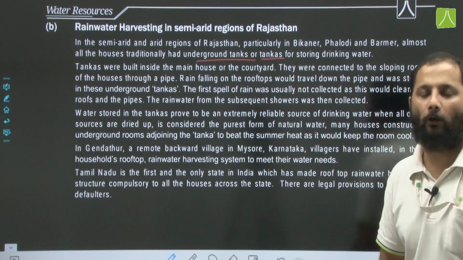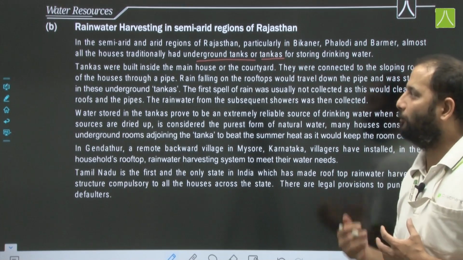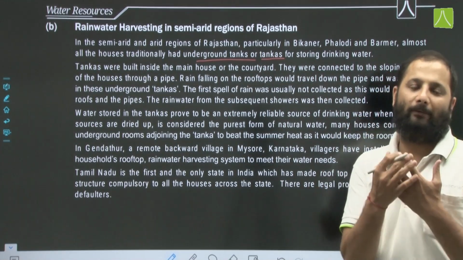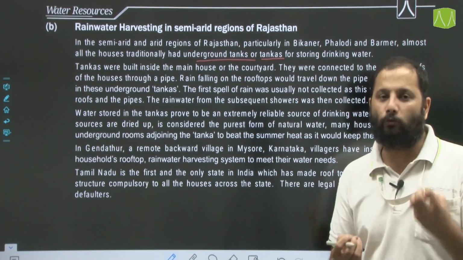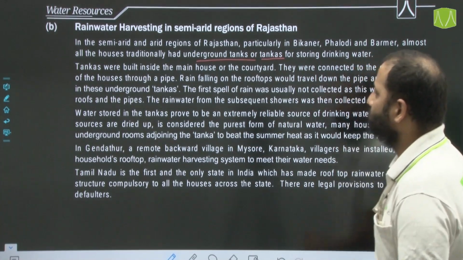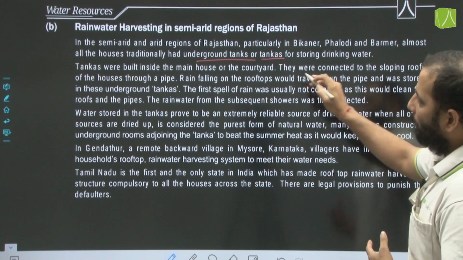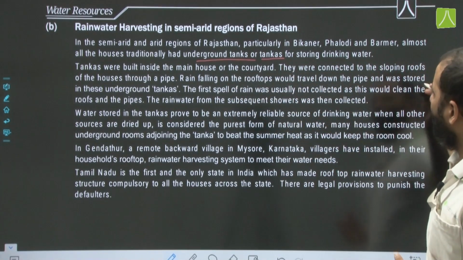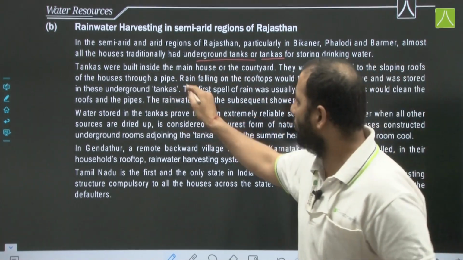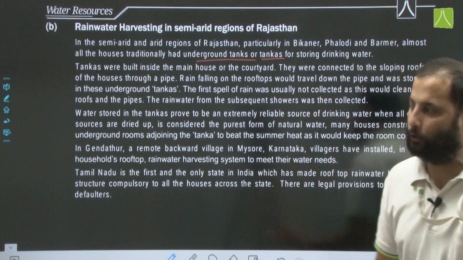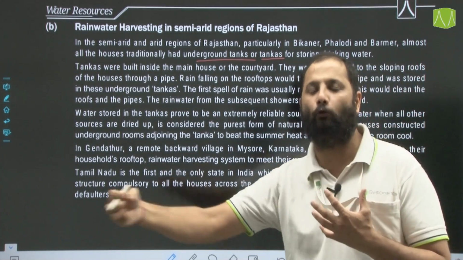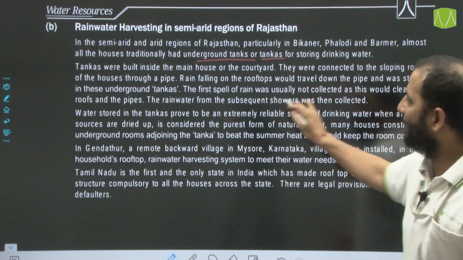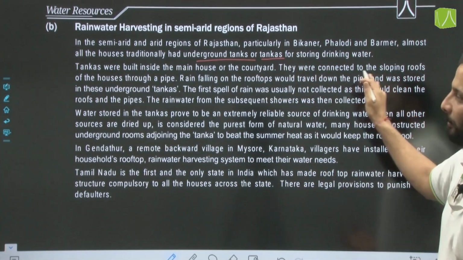Rain falling on the rooftops would travel down the pipe and be collected in these underground tankas, and could later be used as a resource when there were extreme dry conditions. The first spell of rain was usually not collected, as it would be used to clean the roof as well as the pipes. The rainwater from the subsequent showers was then collected.